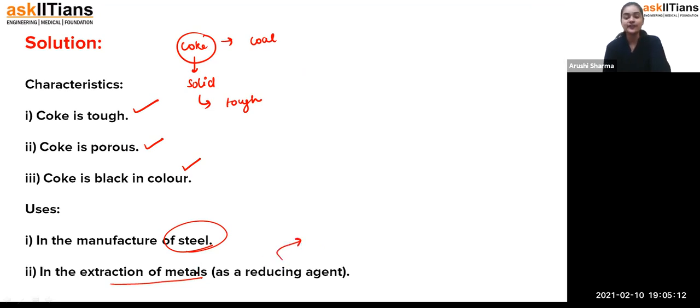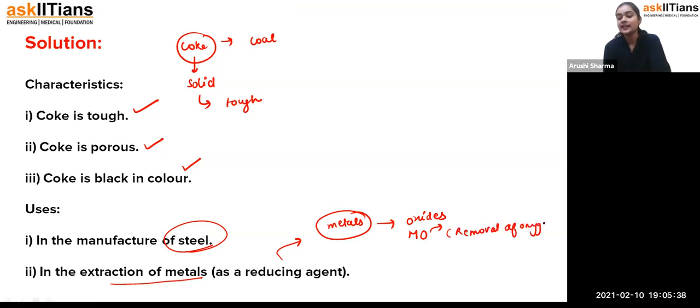See student, when we have to extract metals, some of the metals are present in the earth's surface in the form of their oxides, like metal oxides. Now we have to extract the pure metal from the oxide. If it is metal and oxygen, we have to remove this oxygen. The removal of oxygen can be done with the help of a reducing agent.